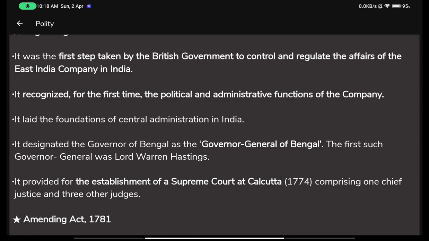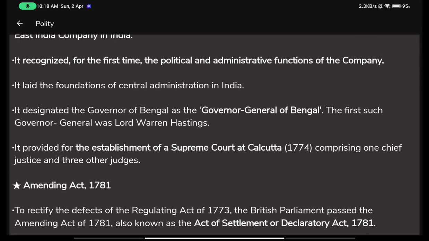You can remember his name through haste, that he made very great haste in occupying this new position in this new land. So his name was Lord Warren Hastings because he made great haste in occupying this new land, because he was very eager to go and occupy it and rule these people. He was in a great haste, and that is why his name is Lord Warren Hastings.